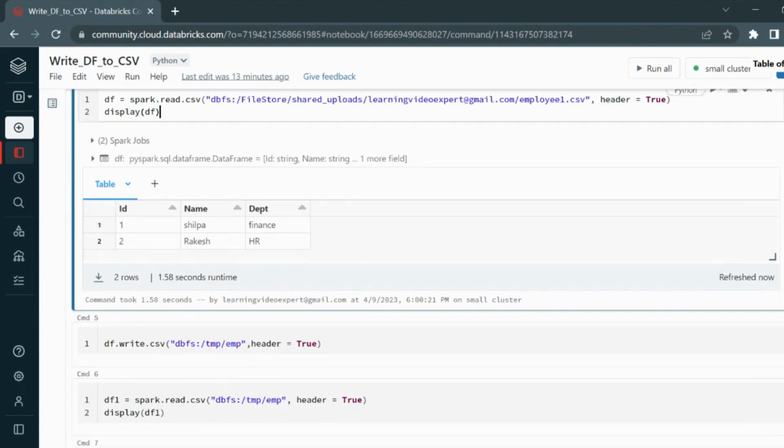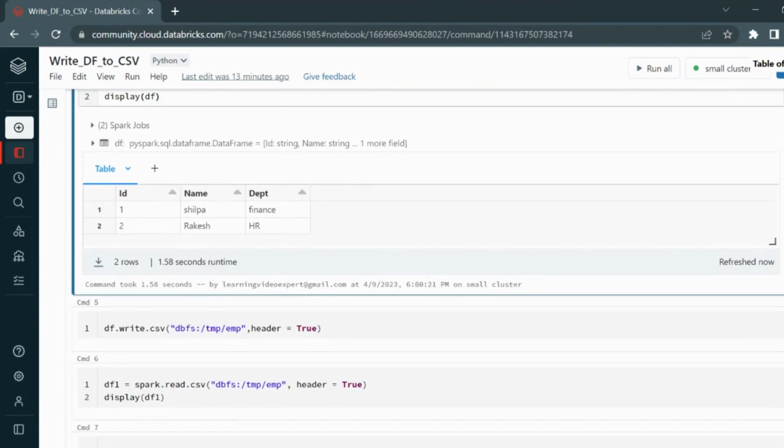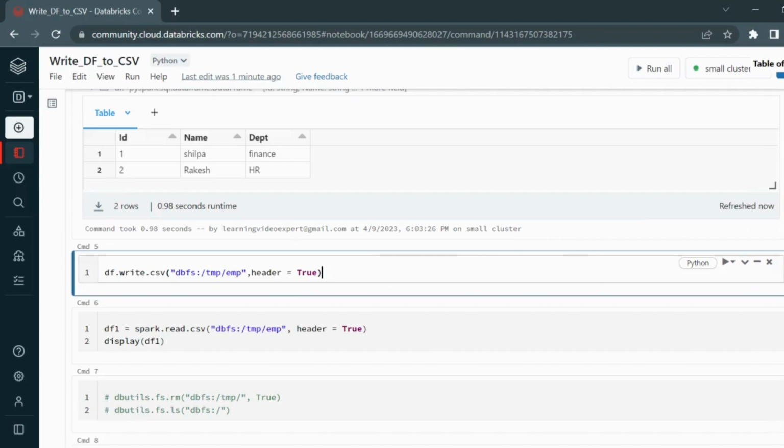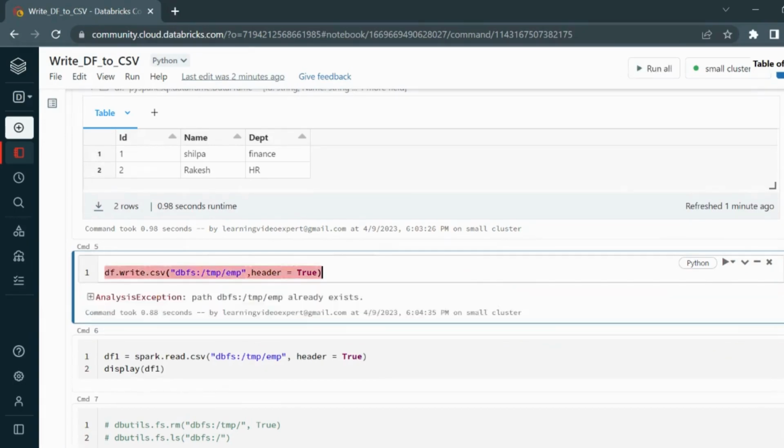Now I will write it into a CSV file. To write the file to CSV, I have used the same data frame, used the write object, and the format of the file called CSV. Mention the path of the file where you want to save, and I've mentioned it as tmp and employee. I have not created any folder. It will automatically create a folder called tmp and employee and save the file into that, and header equal to true. So let me run this command.